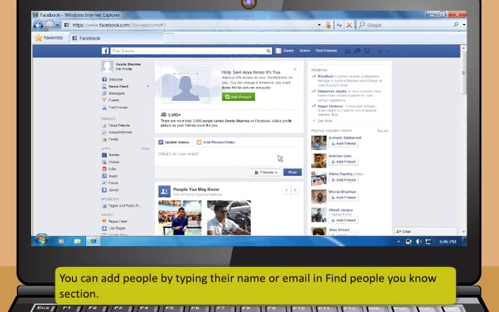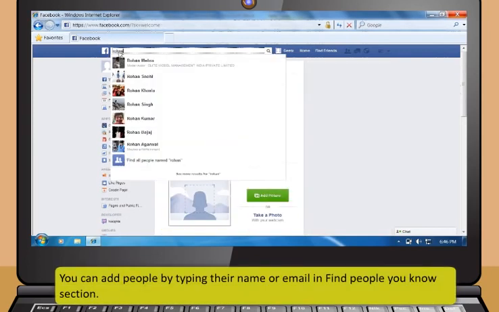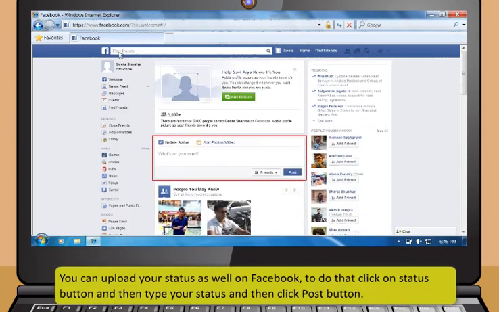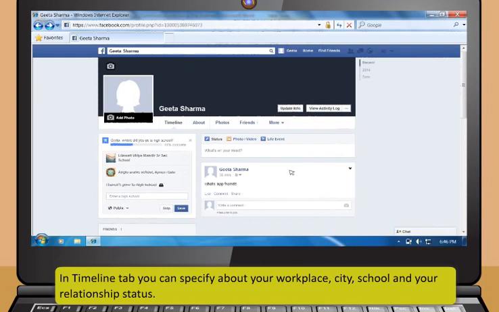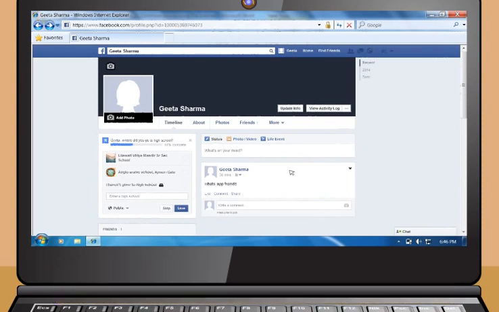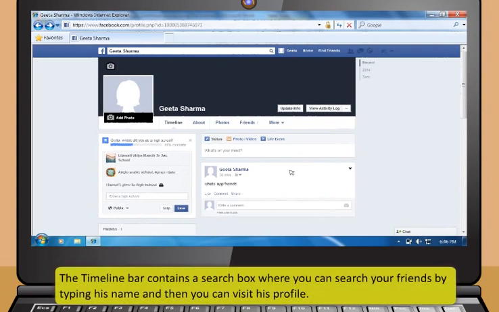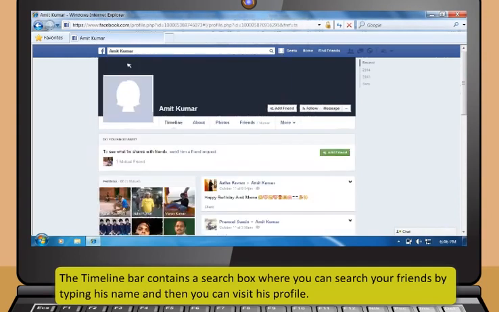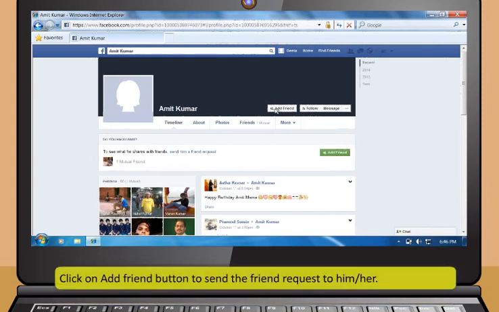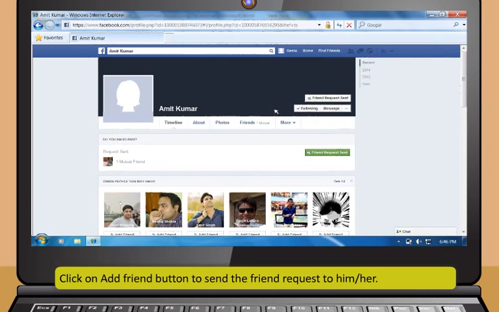You can add people by typing their name or email in the Find People You Know section. You can upload your status as well on Facebook. To do that, click on the Status button and then type your status and then click the Post button. In the Timeline tab, you can specify your workplace, city, school, and your relationship status. The timeline bar also contains a search box where you can search your friends by typing his name and then you can visit his profile. Click on the Add Friend button to send the friend request to him or her.